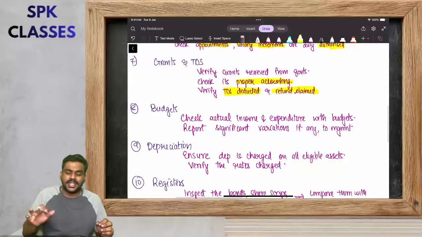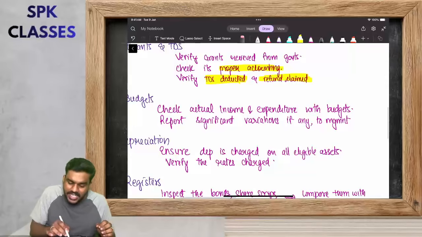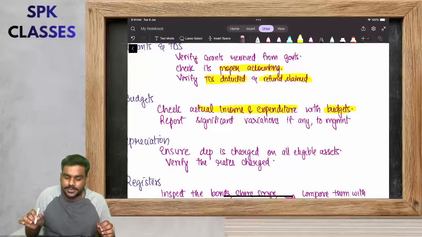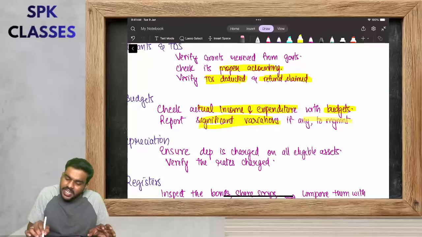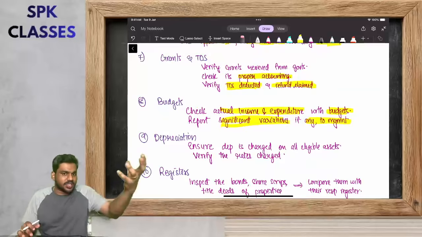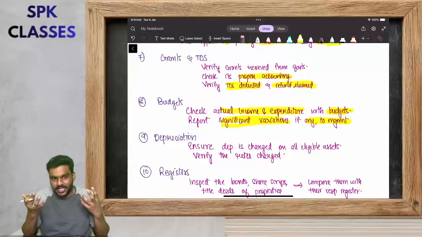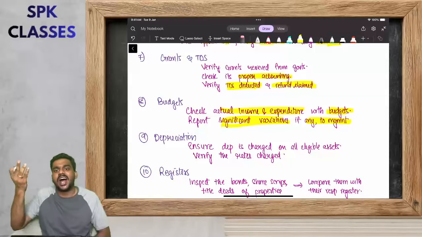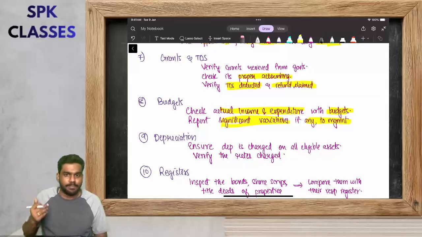Okay, next is budget. Check the actual income and expenditure against the budget. If there is any significant variation, inquire with the management. See what the actual income and actual expenditure are compared with the budget. If there is any significant variation, ask the management, report it to the management.